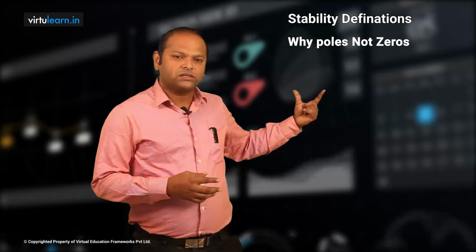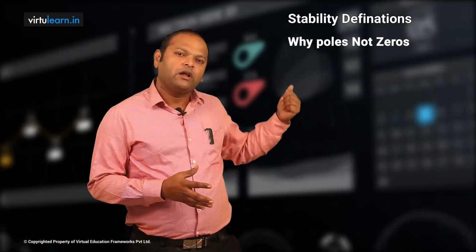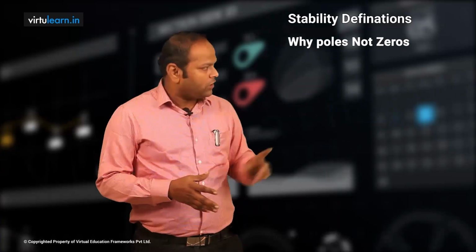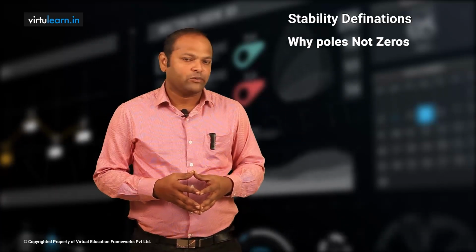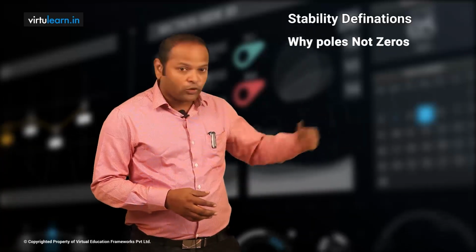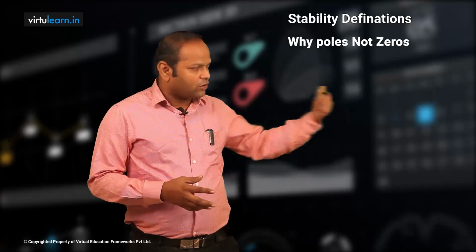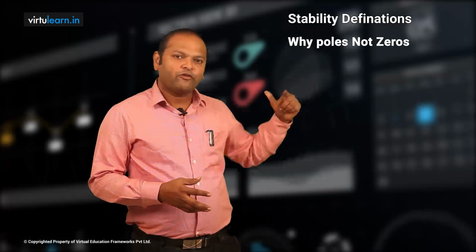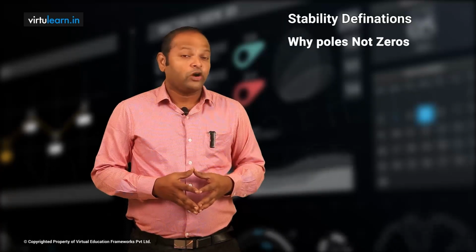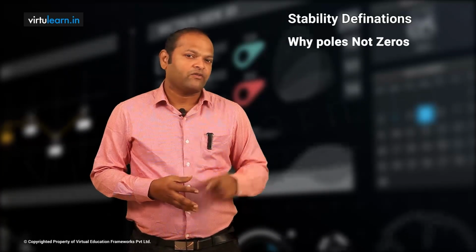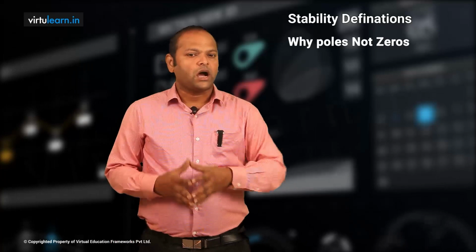Then take this case, I have one pole at origin and other poles in the left of the S-plane. We know that the poles lying in the left of the S-plane, their impulse responses go to 0. The pole at the origin will have the constant, therefore the entire response is also constant. We say it's a marginally stable system. But if you have one pole at origin and one pole in the right of the S-plane, now the system is unstable, because the pole at origin gives the constant, the pole in the right of the S-plane gives an increasing term, therefore when you add these two, my response is continuously increasing. So even if you have a pole at origin, we have to look at how many poles are in the right of the S-plane. Even one pole in the right of the S-plane, even if all the other poles are in the imaginary axis or left of the S-plane, my system is unstable only.